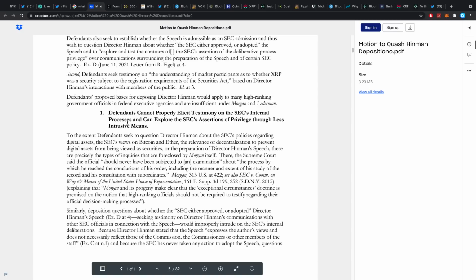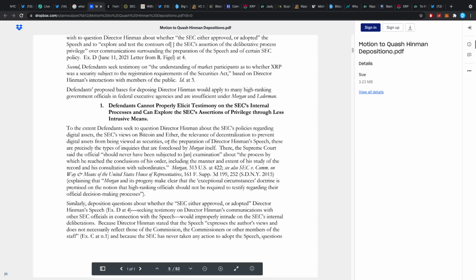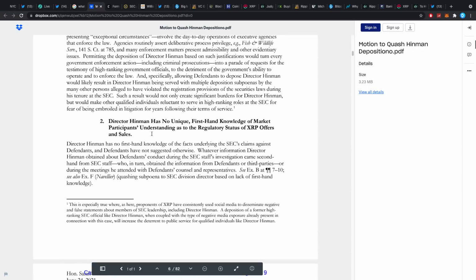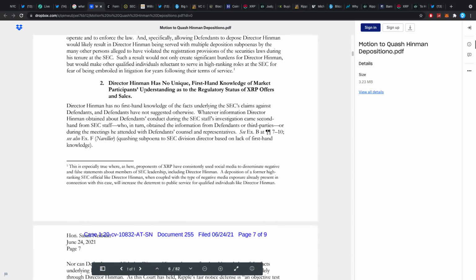Defendants cannot properly elicit testimony on the SEC's internal processes and can explore the SEC's assertions of privilege through less intrusive means. It just goes on a little bit. Director Hinman has no unique first-hand knowledge of market participants' understanding as to the regulatory status of XRP offers and sales. This part they actually, I think, kind of are trying to cover up because obviously the request is for XRP, Bitcoin, and Ether, not only XRP, in whatever request they have.